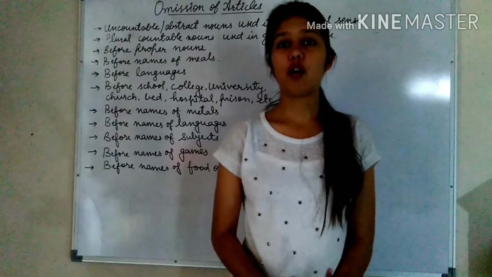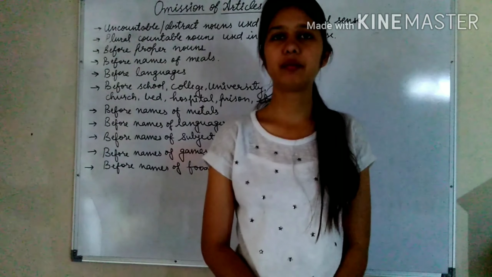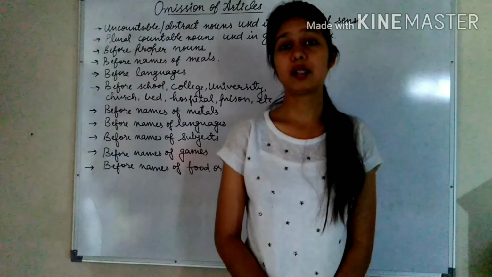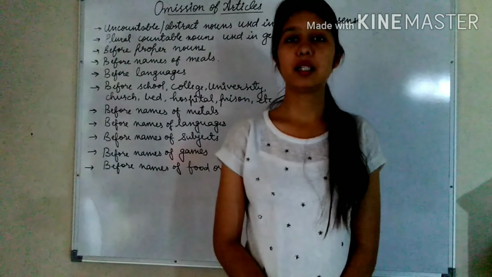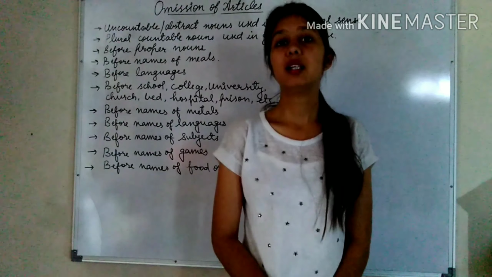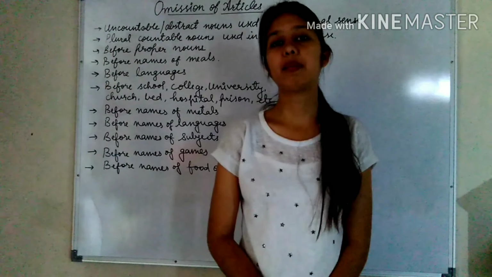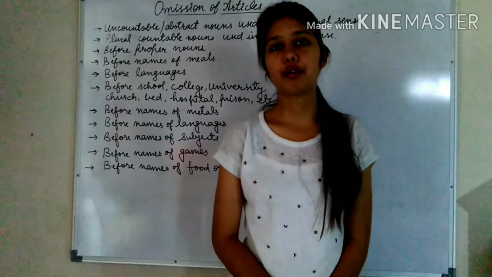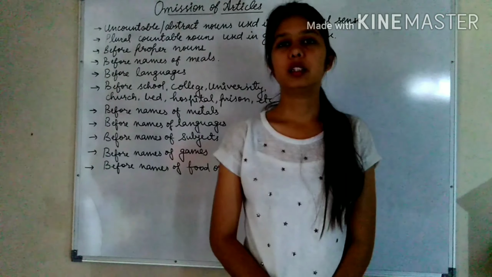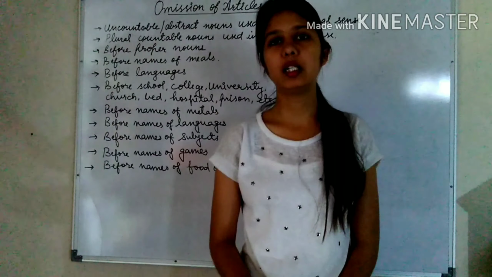We use article the before ordinals like first, second, third, when they act as adjectives. We also use article the before names of holy books like the Bible, the Ramayana, the Gita, etc. Before names of mountains, the Himalayas. Before names of rivers, oceans, seas, for example the Pacific Ocean, the Indian Ocean, the Ganga, the Brahmaputra, etc. Before countries which contain words like republic, state, union, etc.